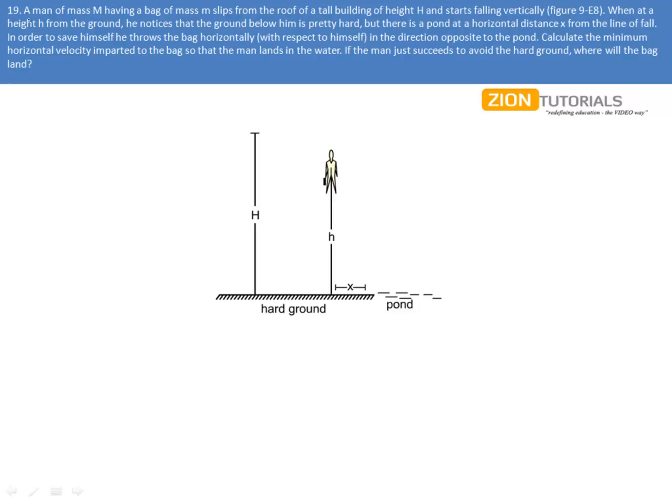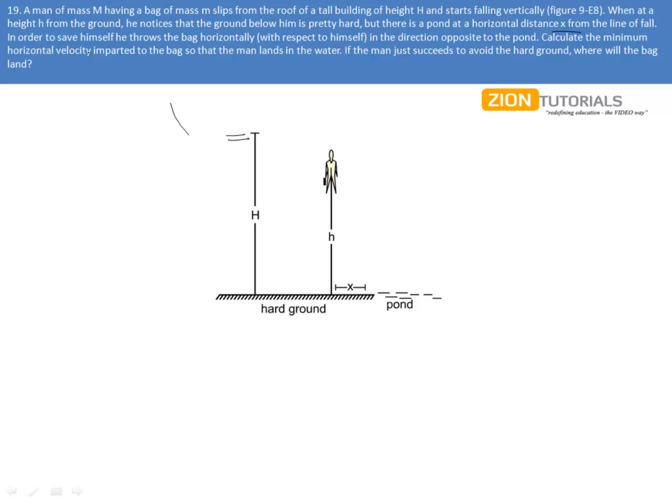As the question says, a man of mass m having a bag of mass m slips from the roof of a tall building of height capital H. That is, he falls from here and starts flying vertically when at a height h from the ground. He notices that the ground below him is pretty hard, but there is a pond at a horizontal distance x from the line of fall.